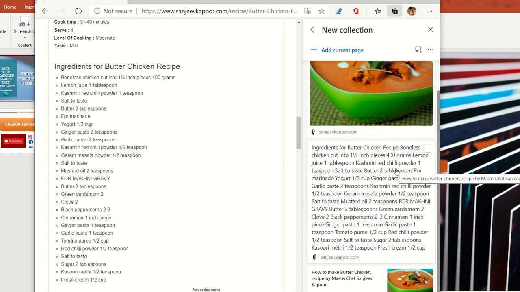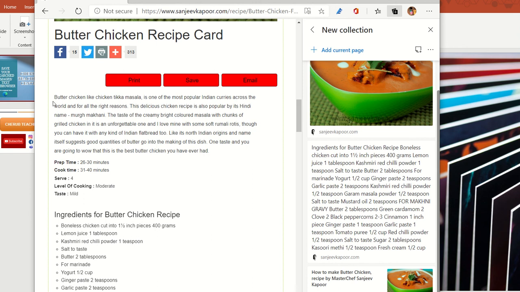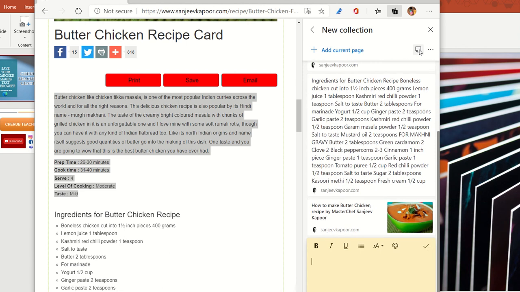Okay, all right. Now the next thing that I would like to train you on is, in case I would like to generate a note. Maybe sometimes I would like to add a quick note so that it would be easier for me to remember. So what I can do is copy the text again. Then can you see this note option over here, the one on which I'm highlighting my mouse? You can click over here. See, it has now generated a note.